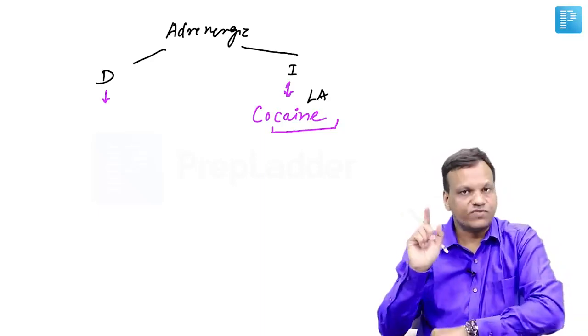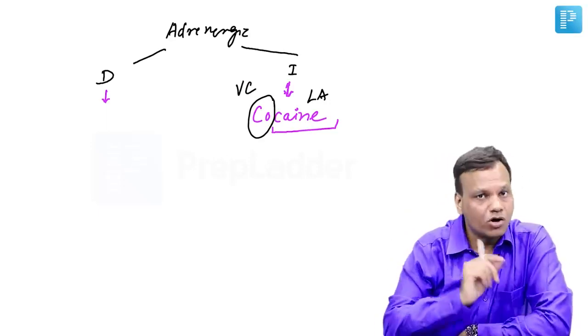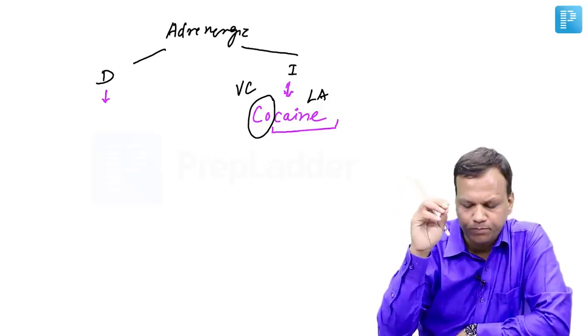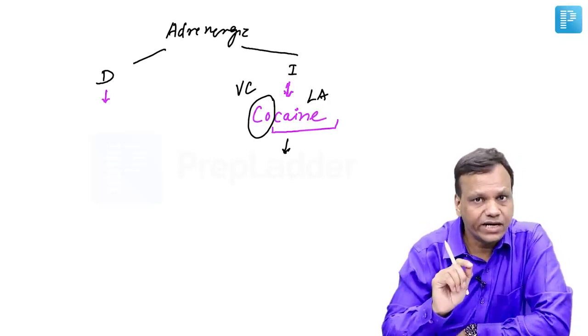All local anesthetics cause vasodilation, but cocaine causes vasoconstriction. CO means constriction, because it is increasing noradrenaline by inhibiting the reuptake, and that can cause vasoconstriction. Now, second important thing, cocaine is used in psychiatry. It is an addictive drug.